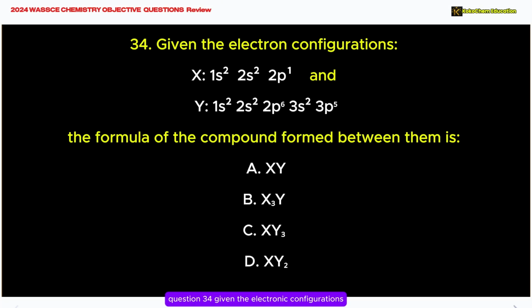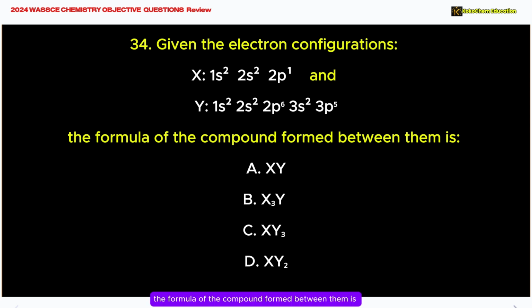Question 34. Given the electron configurations, X is 1s2, 2s2, 2p1, and Y is 1s2, 2s2, 2p6, 3s2, 3p5.